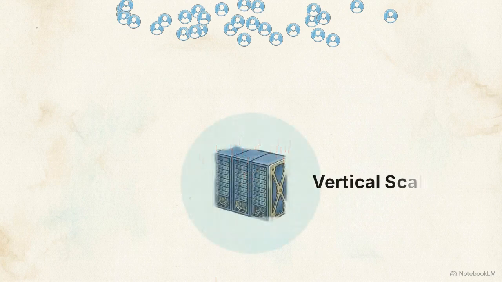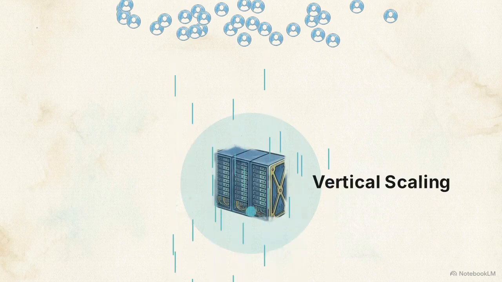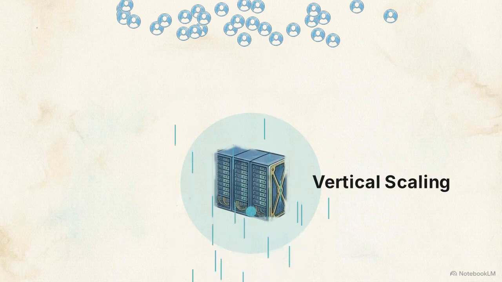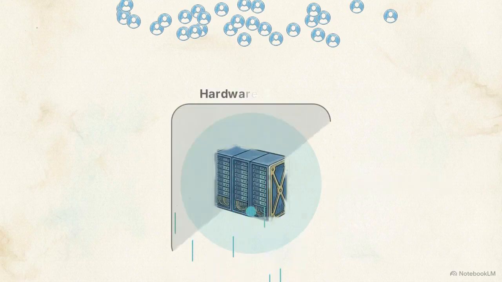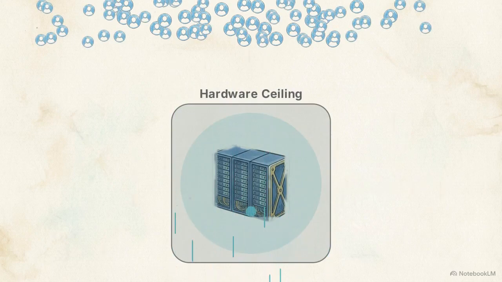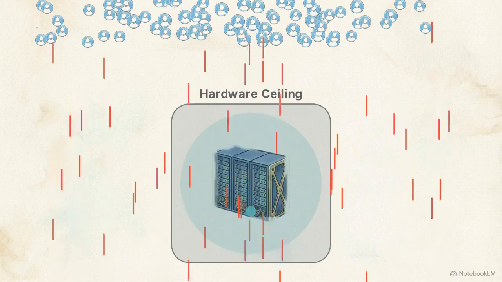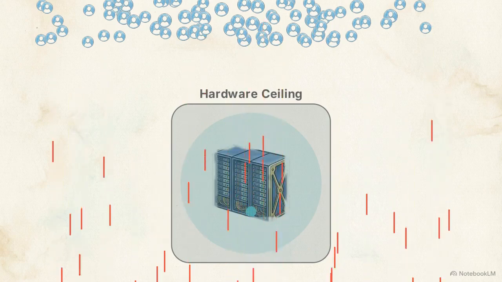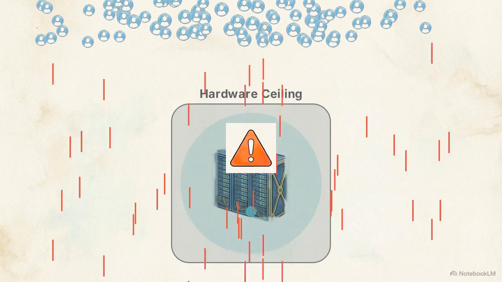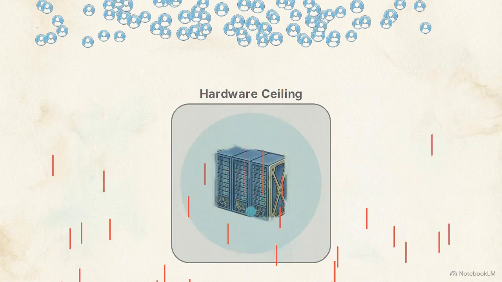The immediate instinct is to buy a more powerful machine with vastly more RAM, a faster CPU, and larger hard drives. This is called vertical scaling. For a short time, the massive server absorbs the heavy traffic, but user growth is exponential, and physical hardware has a hard ceiling. You eventually reach a point where the largest available server on the market cannot keep up, creating a single point of failure that threatens the entire business.